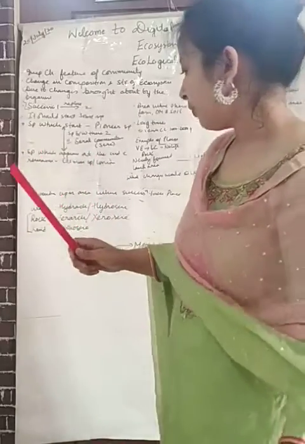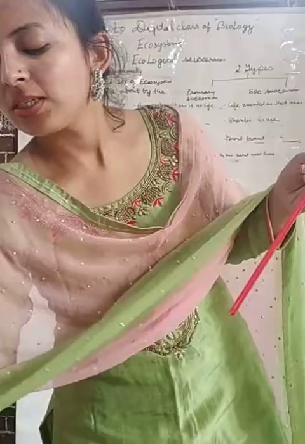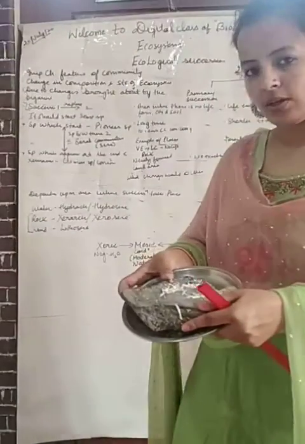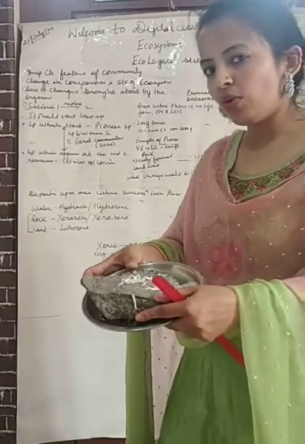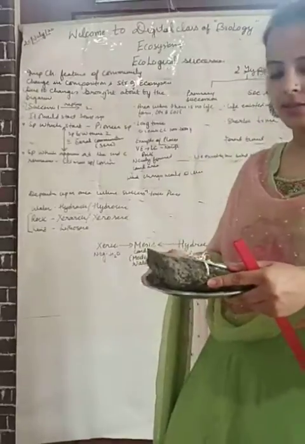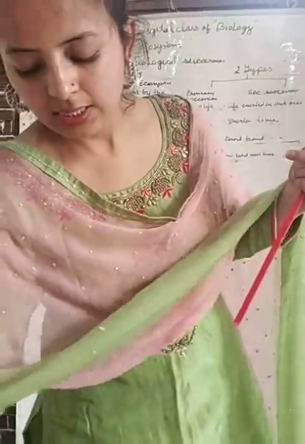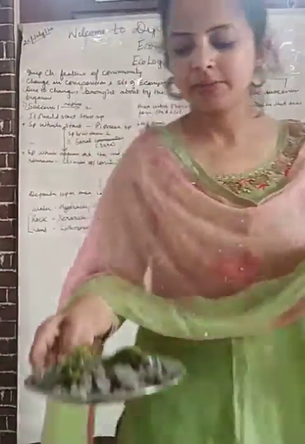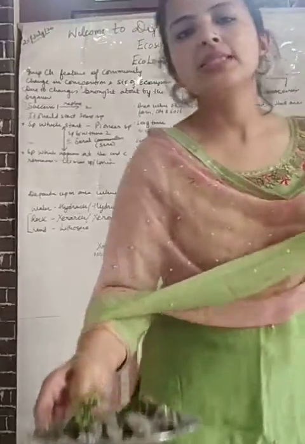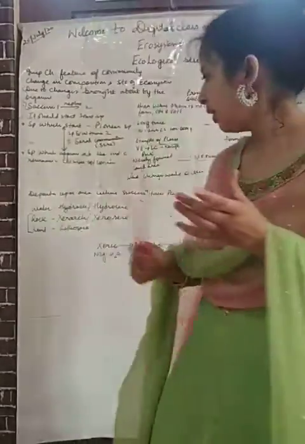And if succession takes place on a rock, then it is known as xerarch or xerosere, and if it is taking place simply on land, then it is known as lithosere.